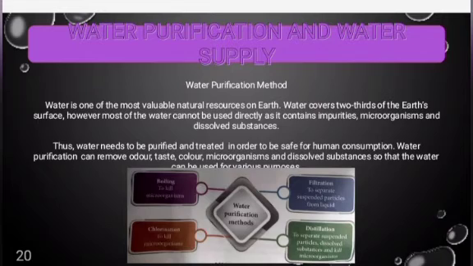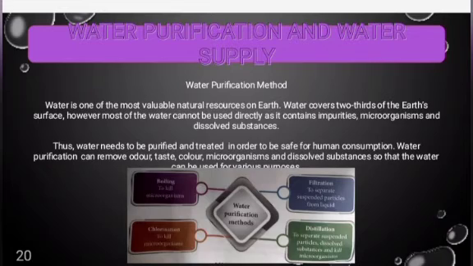Water purification and water supply. Water purification method. Water is one of the most valuable natural resources on Earth. Water covers 2/3 of the Earth's surface. However, most of the water cannot be used directly as it contains impurities, microorganisms, and dissolved substances. Thus, water needs to be purified and treated in order to be safe for human consumption.